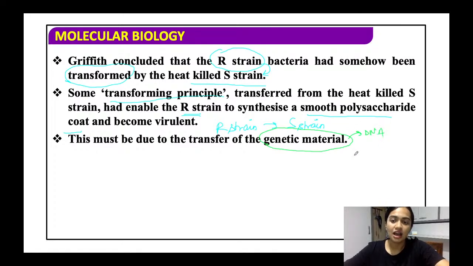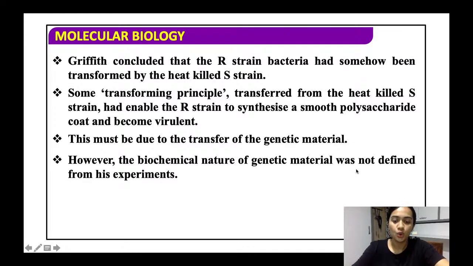So later, after 16 years, there came three scientists, that is Avery, MacLeod and McCarty, who told us that it is the DNA that is undergoing the transforming principle, or DNA is the one that is transferred from one generation to another. So what happens here? However, the biochemical nature of the genetic material was not defined from his experiments.